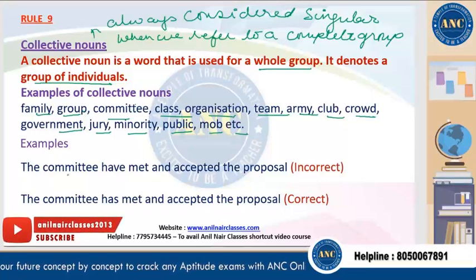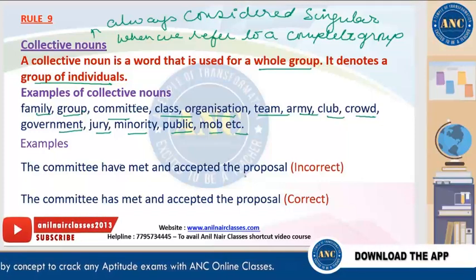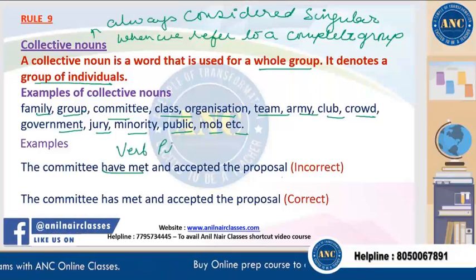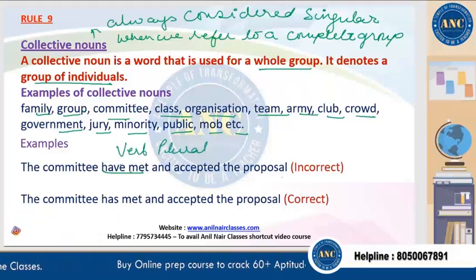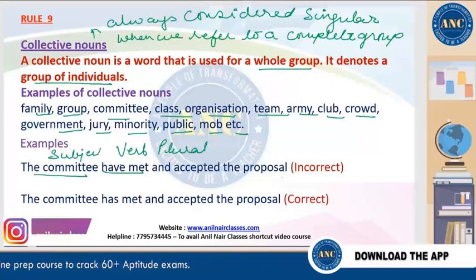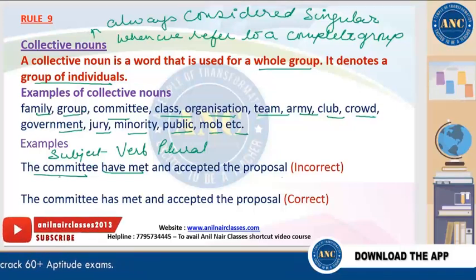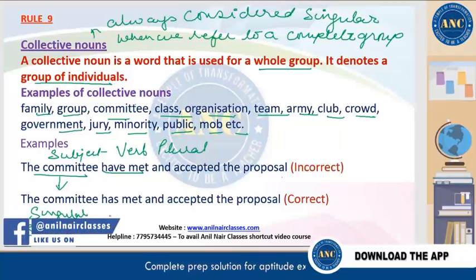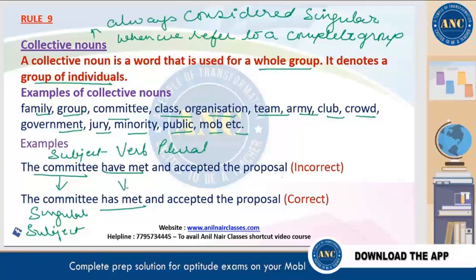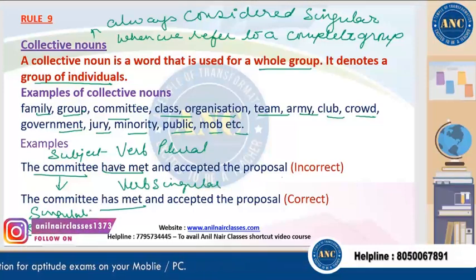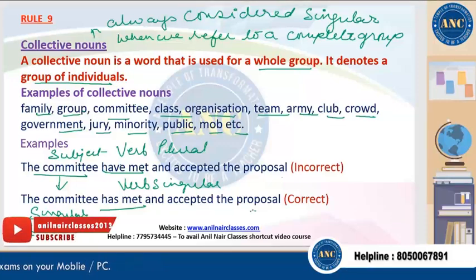Clear? So see the example, the committee have met and accepted the proposal. So verb is have met, which is in the plural form. But what is the subject? Who have met? The committee. Committee is the subject and it is singular. We know collective nouns are present in the singular form only. So this is the singular subject. So if this is the singular subject, the verb has met is also the singular verb. So that's why it will be correct. So committee has met and accepted the proposal.